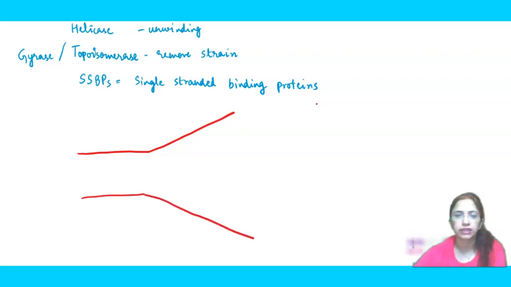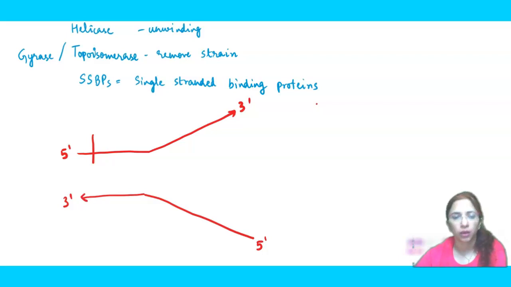So you can see here a fork-like structure. This is our handle and the front part resembles a fork. So this double helical DNA is opened. This is our 5 to 3 prime and this is our 3 to 5 prime. If you do not show arrows at 3 prime here, it will not be counted as a mistake, but it is always better to show.